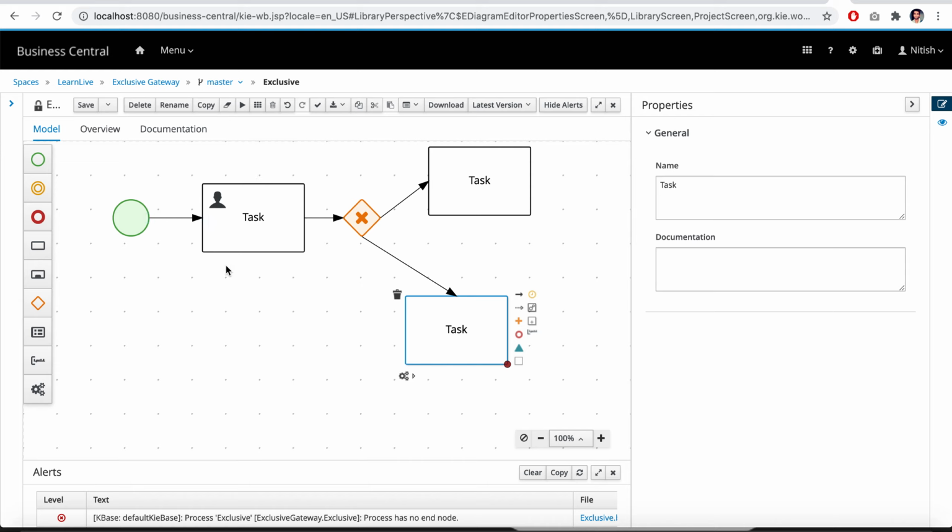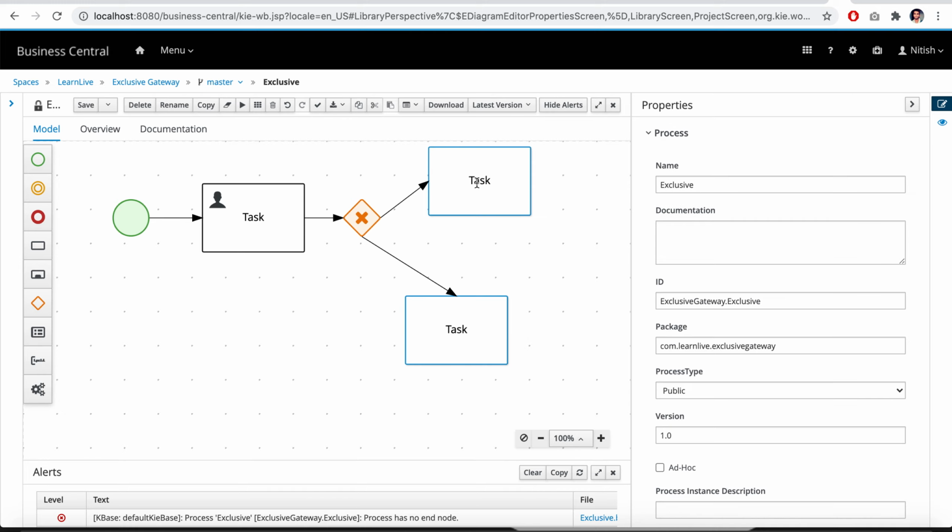The previous nodes will compute something, it could be this node or one previous to this if there is any, something like some kind of boolean value. In this case we are taking the approved variable as a boolean value, and if it is true it will take this path, if it is false it will take this path, and we can handle the third case also, that is for null. So it's like the if else condition that we have.